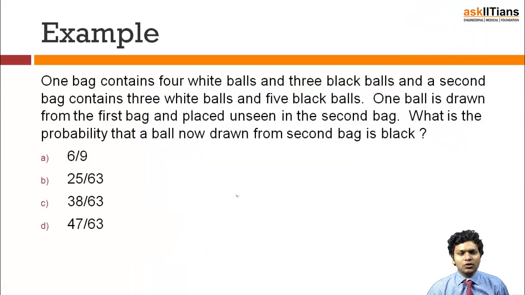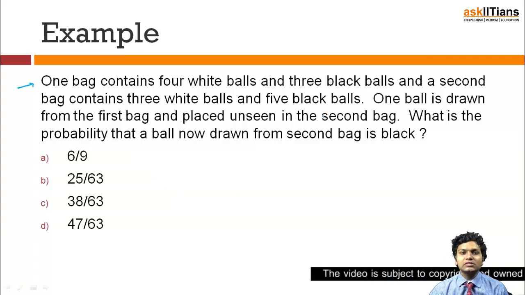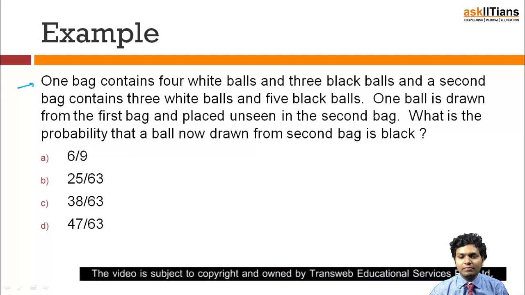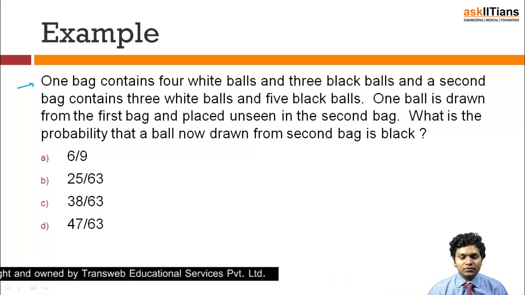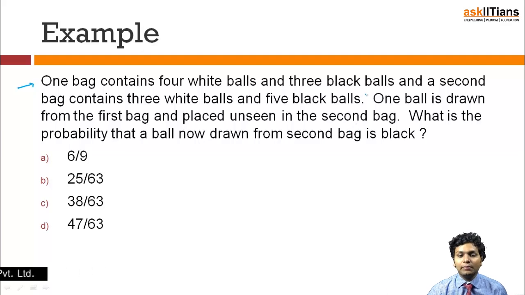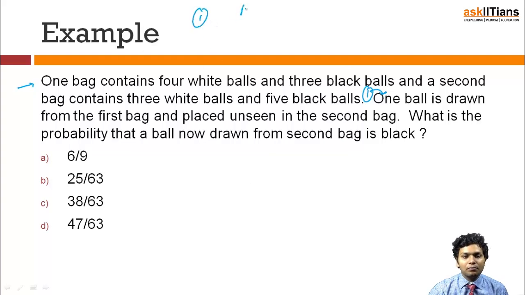Now, if you have understood this totally, let us make it firmer with an example. The question says: one bag contains 4 white balls and 3 black balls, and a second bag contains 3 white balls and 5 black balls. One ball is drawn from the first bag and placed unseen into the second bag. This is very important, this is the first thing we have done. Then the question asks: what is the probability that a ball now drawn from the second bag is black? There are certain things happening in this question. First, I have bag 1 and bag 2. Bag 1 contains 4 white and 3 black.